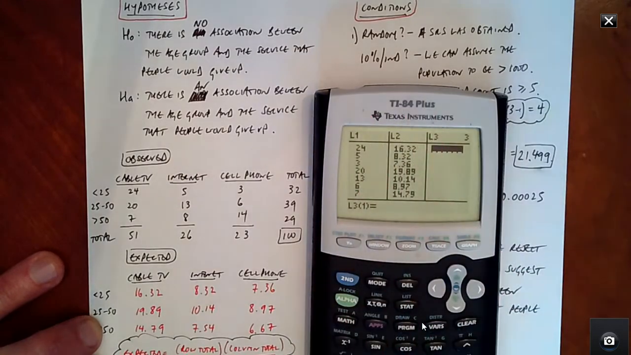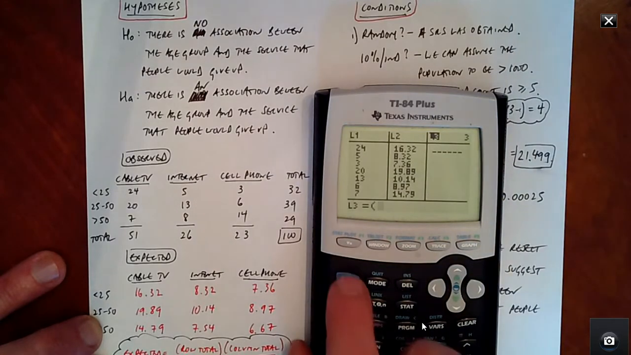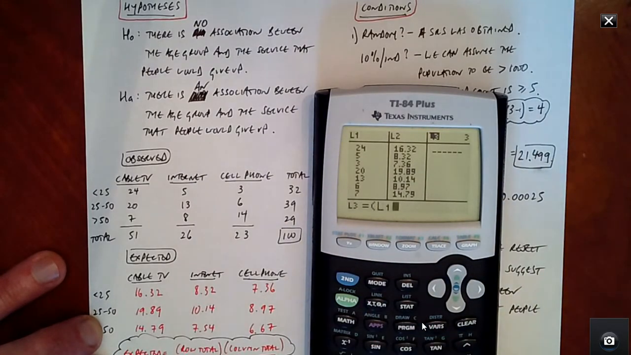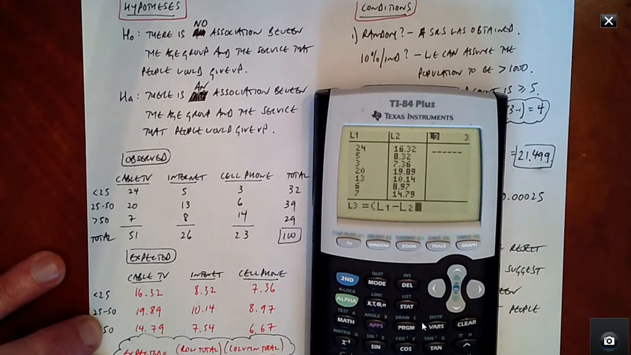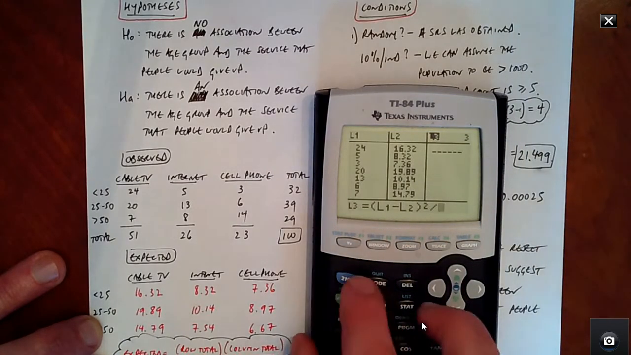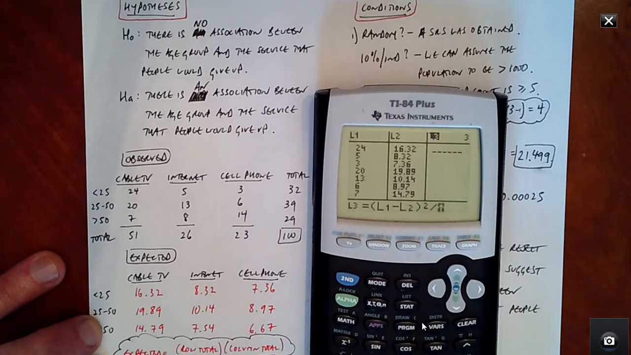So once you've done that and you've matched everything up, go up and highlight L3, and we're going to plug in the formula. So open up parentheses, L1, that's all our observed values, minus L2, our expected values, square it, and then divide by the expected count, so second, L2.